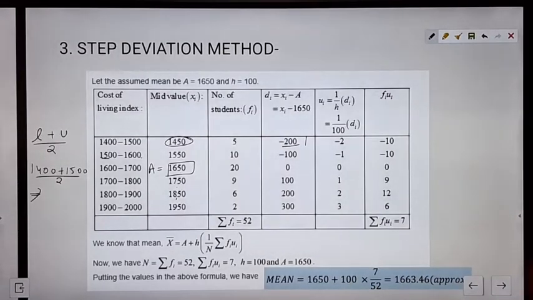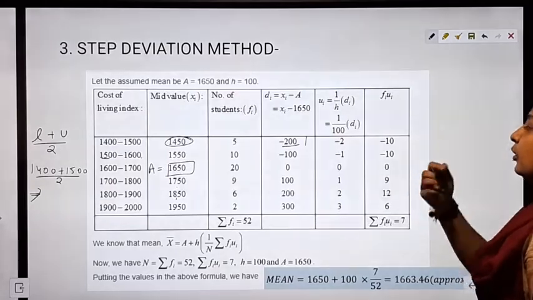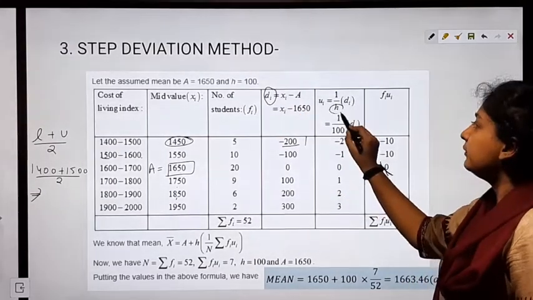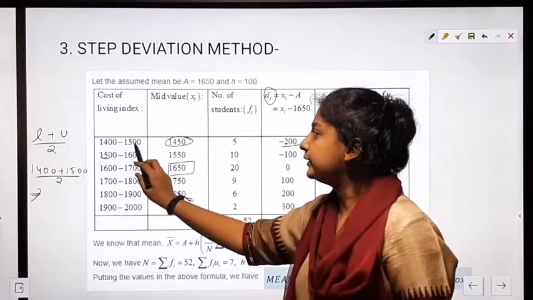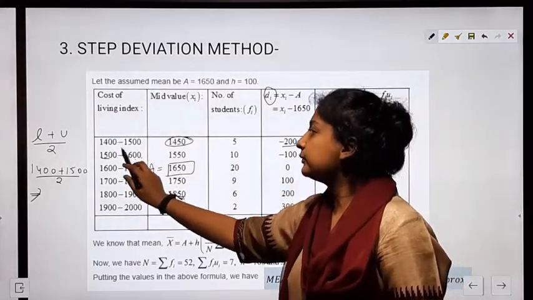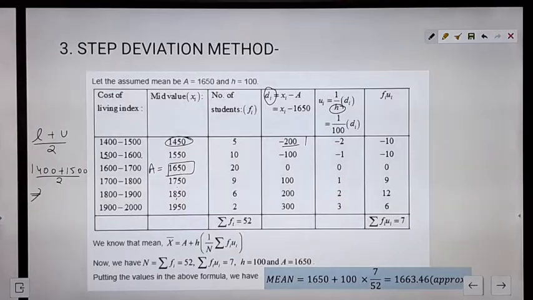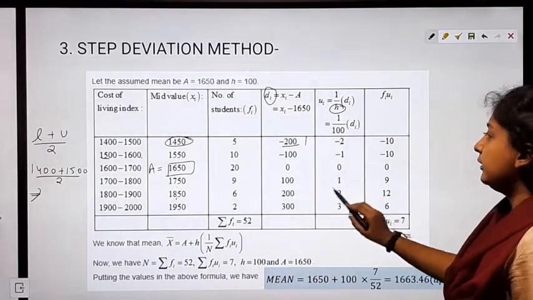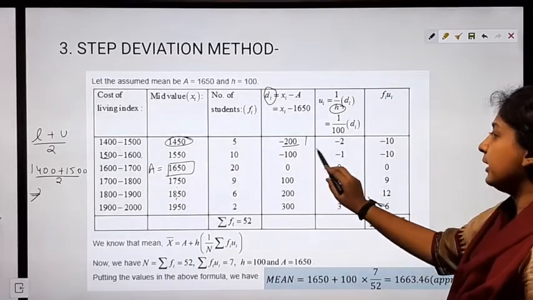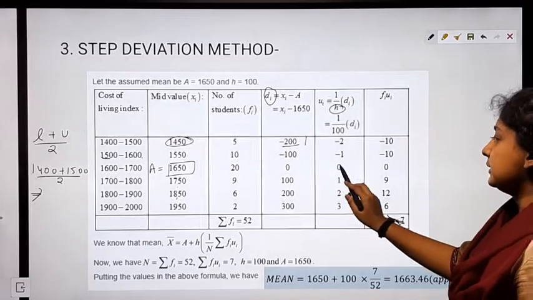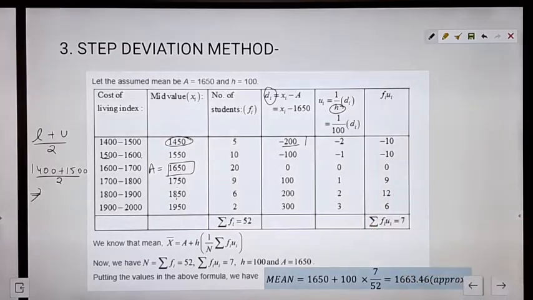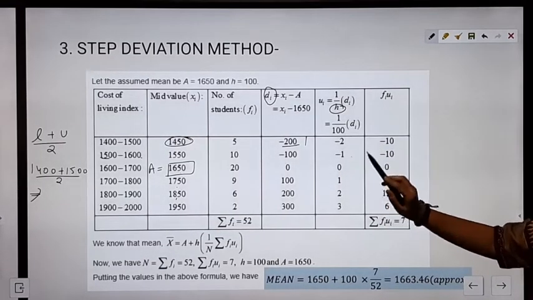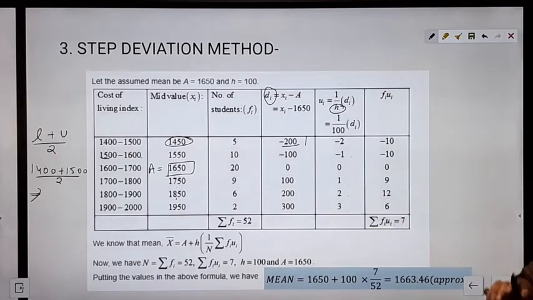In the next step we need to find the ui. What is ui? Whatever value we are getting here, we need to divide it by h. H is our class interval. The interval is 100, so we need to divide all of these values by 100. Minus 200 by 100 gives us minus 2. Minus 100 by 100 gives us minus 1. This is 0, this is 1, this is 2 and this is 3. So this is the ui: minus 2, minus 1, 0, 1, 2 and 3.